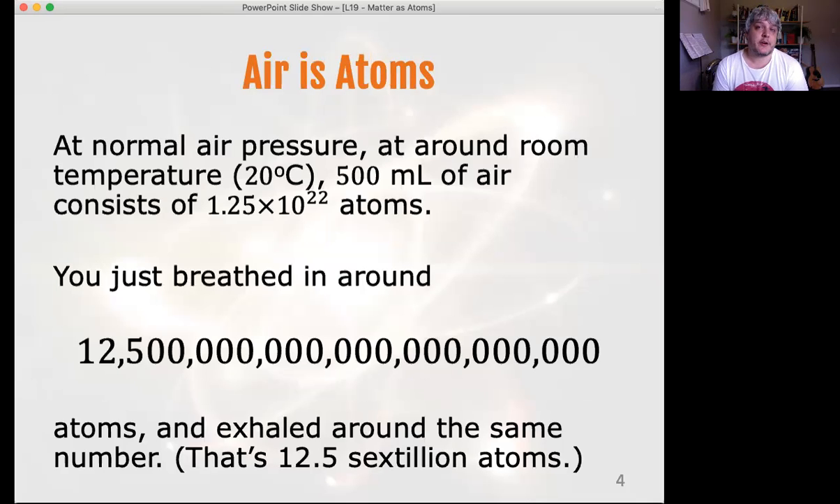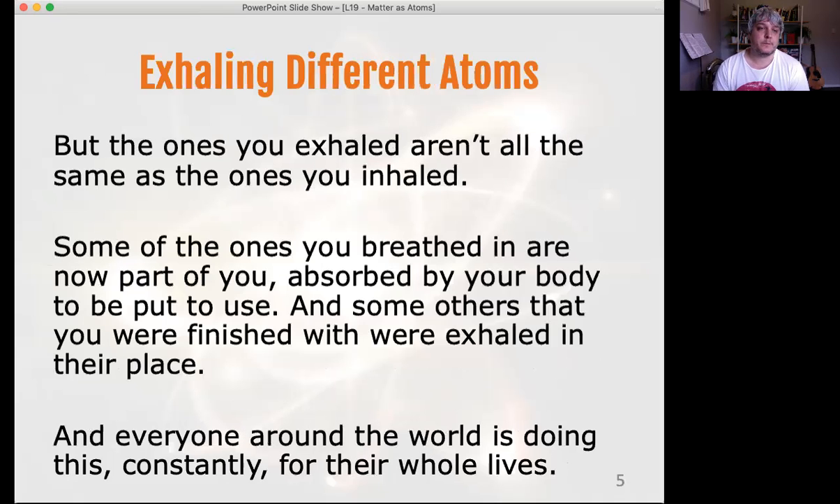At its normal air pressure, so the air pressure that we just live in, atmospheric pressure, half a litre of air consists of 1.25 times 10 to the 22 atoms. So I've written that down. That's how many atoms you just breathed in in that single breath. 12.5 sextillion atoms, if you want to use the numerical term sextillion in there. So that is a lot of atoms that you just breathed in.